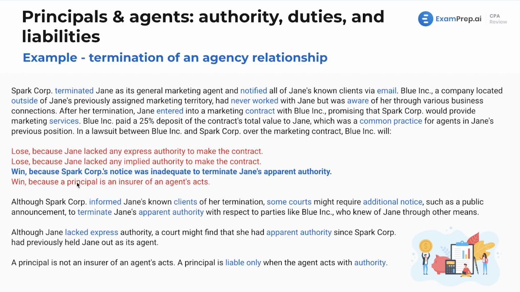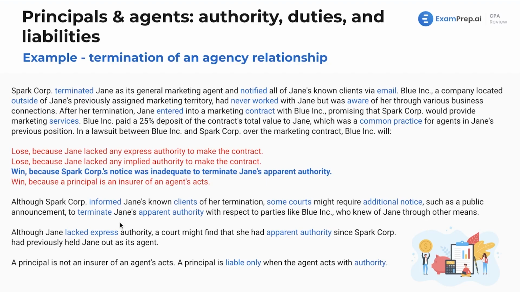Will they win because a principal is an insurer of an agent's acts? No, that's not the case. The principal is not an insurer of an agent's acts. And would they lose because Jane lacked any express or implicit authority to make the contract? Well, nope, they would not lose because of these cases. It was generally implied that Jane could do this, but again, Jane didn't work there because she was terminated.